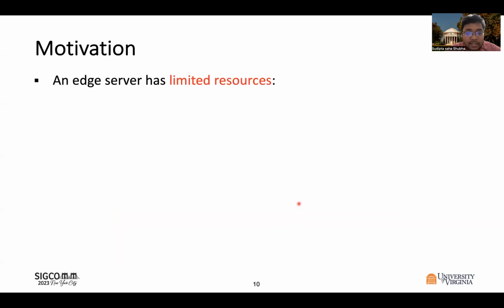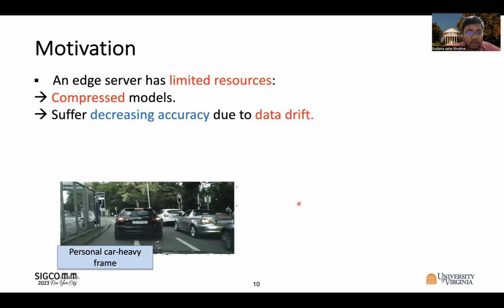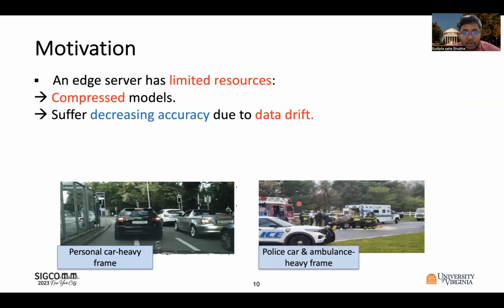Now, an edge server has limited number of GPUs or low capacity GPUs. For this, the models deployed there are usually the compressed models. However, these models suffer decreasing accuracy due to data drift. For example, in the video surveillance application, at a certain timestamp in a video frame, most of the cars are personal cars. However, after a short interval, most of the cars are police cars and ambulances due to an accident. So the input data distribution has changed.